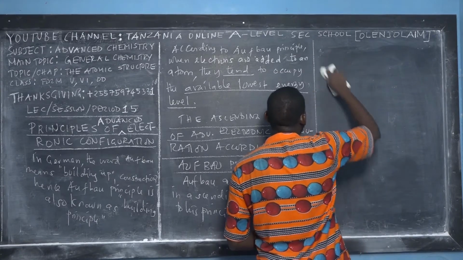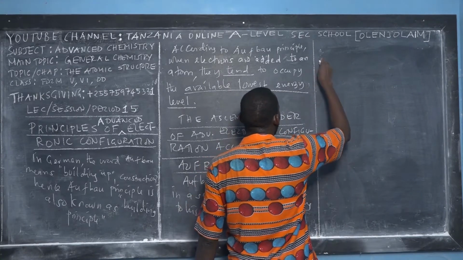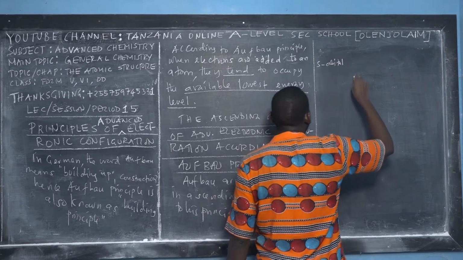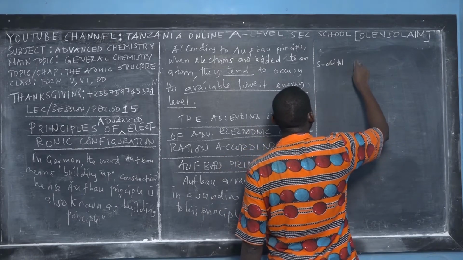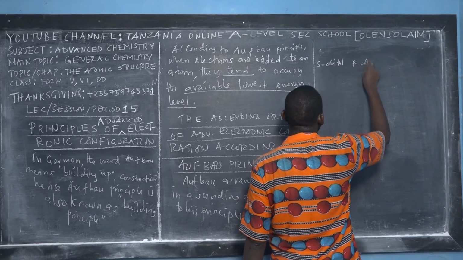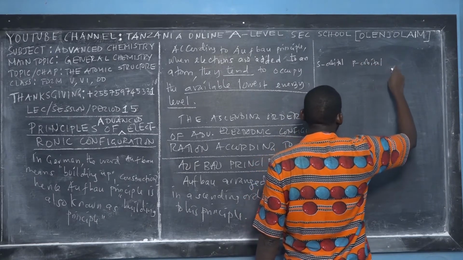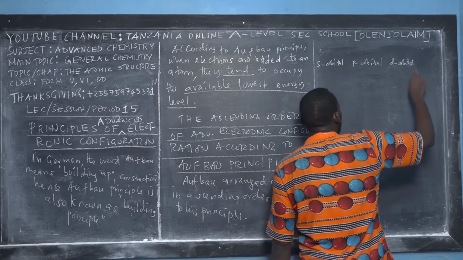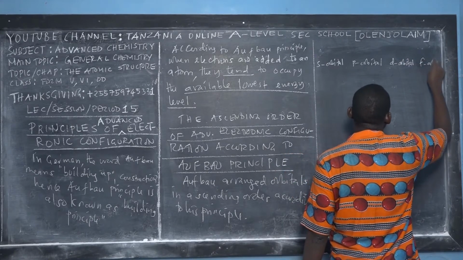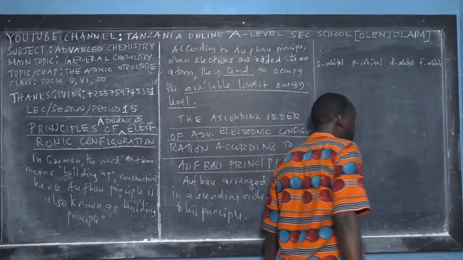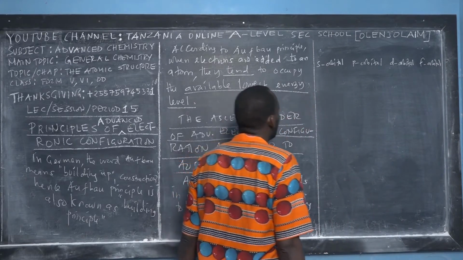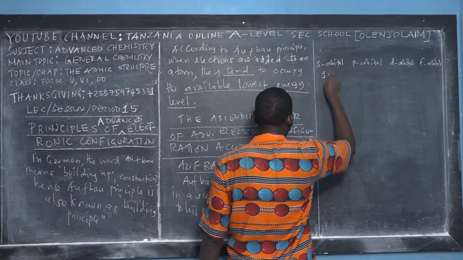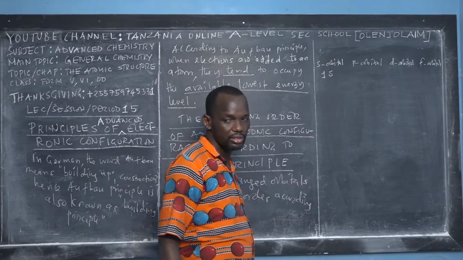So let me write again. We are going to start with the S orbital. And then in this column, we are going to have the P orbital. And then the next column, we have the D orbital. And then the last column, we have the F orbital, or F sub-energy level, that's what it means. The first principal quantum number is 1. We do have 1s, right?